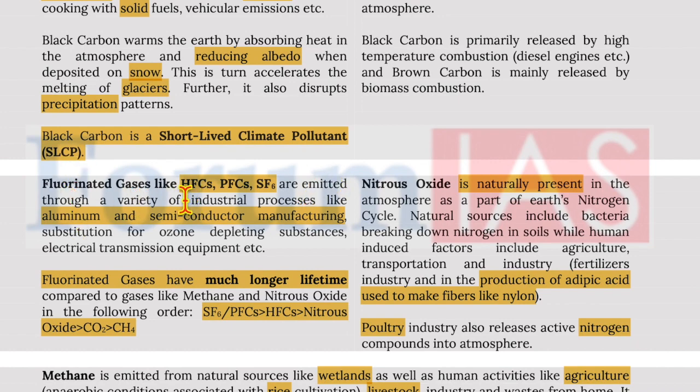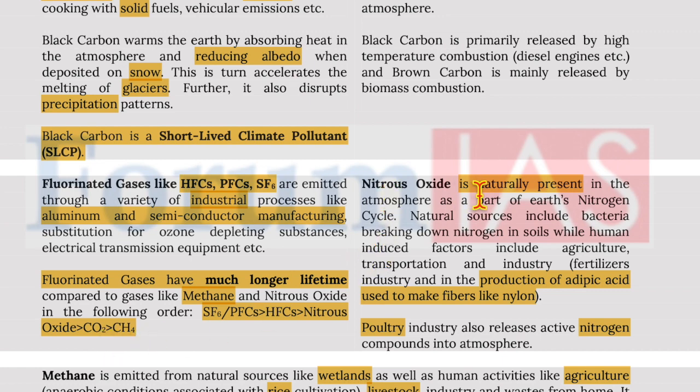Fluorinated gases like HFCs, PFCs, SF6 are emitted through a variety of industrial processes like aluminium and semiconductor manufacturing, substitution for ozone depleting substances, electrical transmission equipments, etc. Now, fluorinated gases have much longer lifetime compared to gases like methane and nitrous oxide. In the following order, SF6 and PFCs have the highest lifetime as compared to HFCs. Nitrous oxide is less, then comes carbon dioxide and then methane.